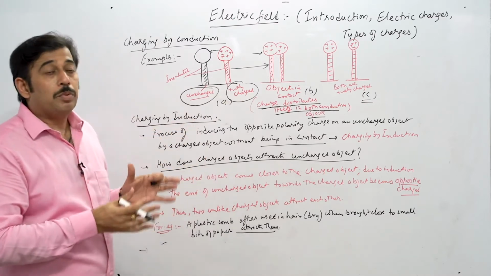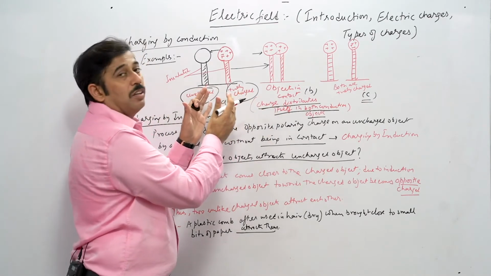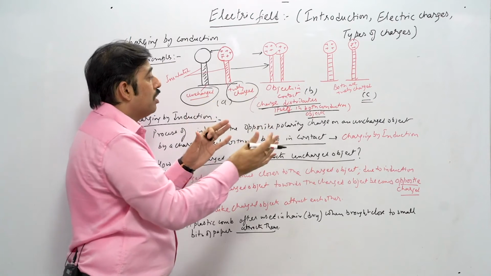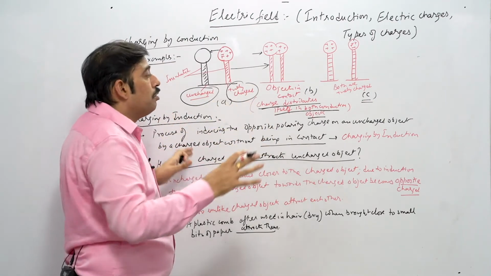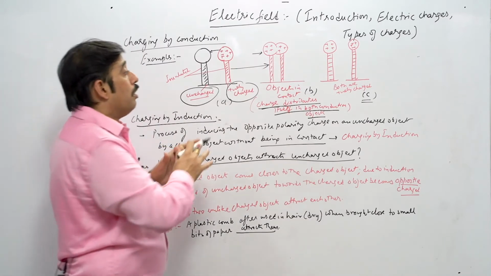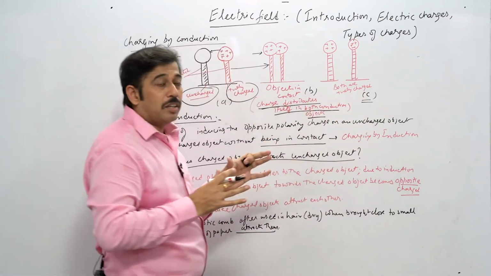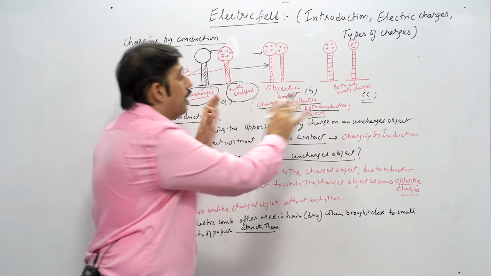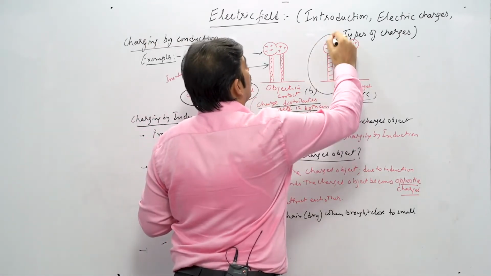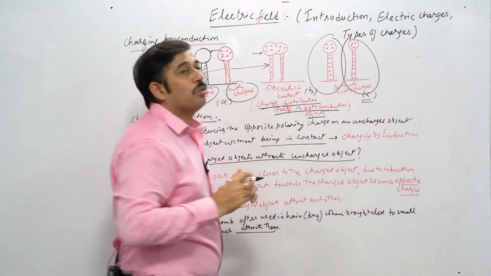And how is it possible? Because when they are brought in contact with each other, the process called charge distribution takes place on its own, and it distributes on the surface of the conductor normally. So it immediately transfers on the surface of the conductor, which can be very well seen in figure B. And finally, when they have been separated apart, even then they are fully charged. Now you can see the charge, this one and this one, both are charged.